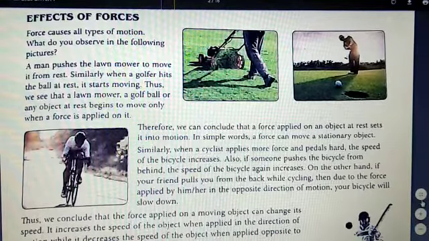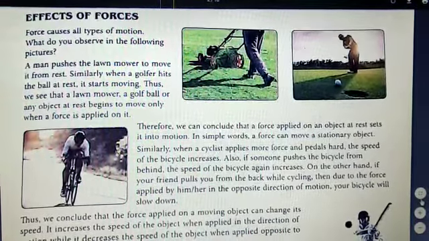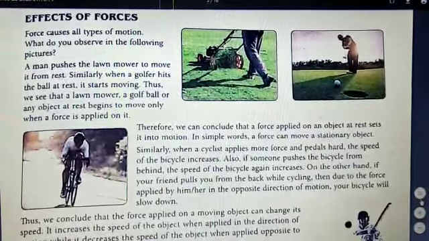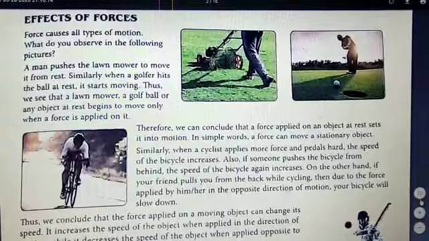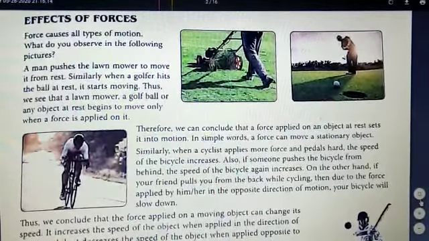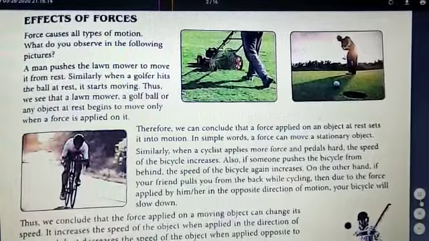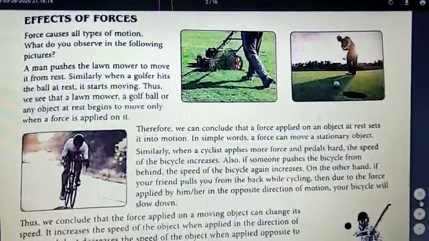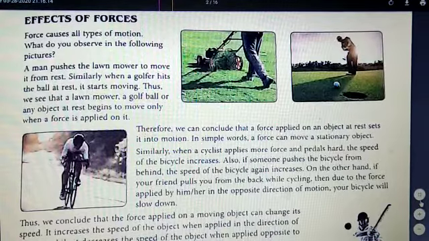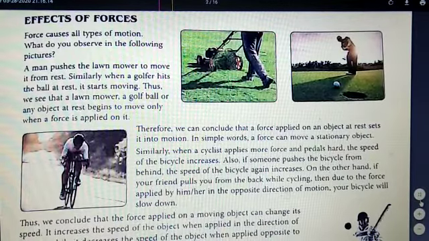Now you can see in the picture a lawn mower. Lawn mower is an instrument which is used in sports grounds and clubs and all to cut the grasses. So a man pushes the lawn mower to move it from rest. Similarly, when a golfer hits the ball at rest, it starts moving. These are the examples of effects of force.